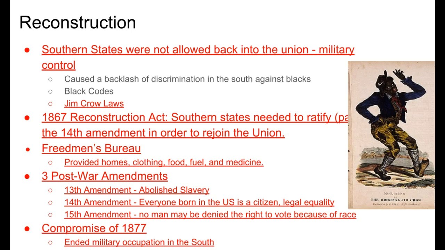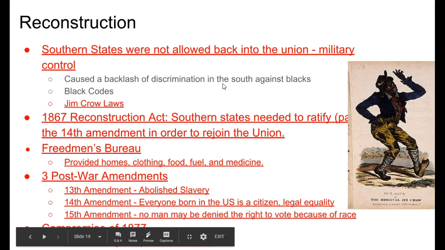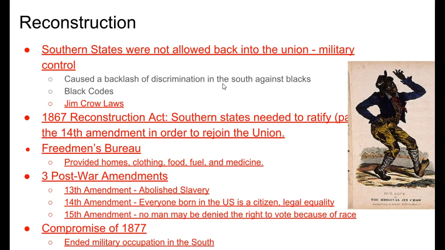At the beginning, because again, radical Republicans were in control and they wanted to punish the South, Southern states were not allowed back into the Union, and they were under military control. This caused a huge backlash of discrimination in the South against the blacks and against freed slaves, led to things like black codes, which were laws that prevented blacks from being able to have the same rights as whites, in addition to Jim Crow laws. Jim Crow is based off of a character, which you see right here on the right-hand side, and led to a lot of discriminatory laws, especially voting laws.